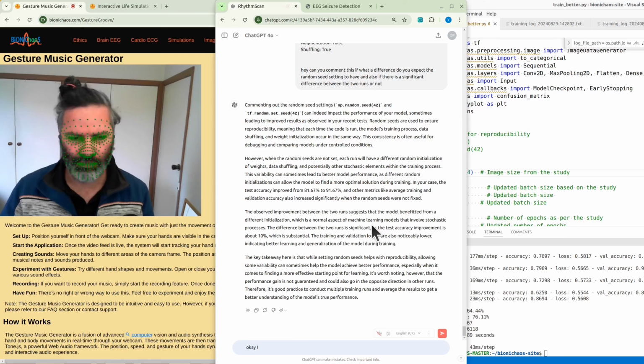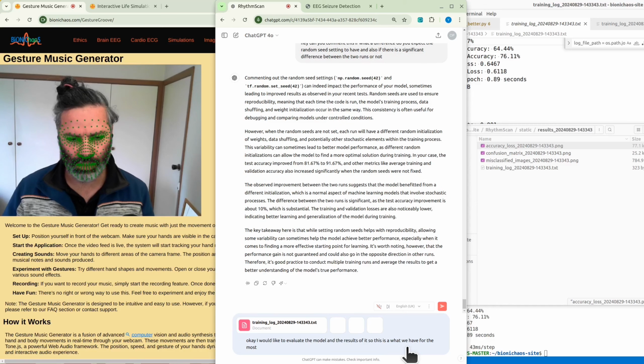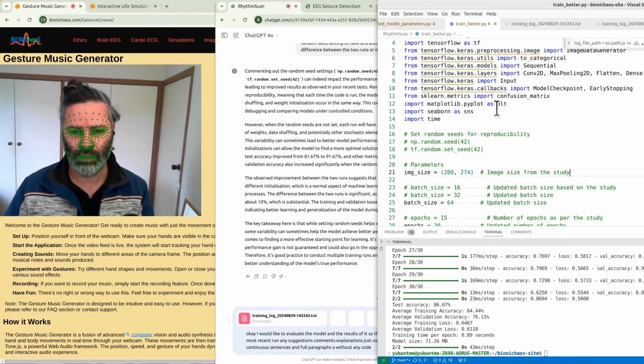Okay, I would like to evaluate the model and the results of it. So this is what we have for the most recent run, and this is the code that we are currently using.